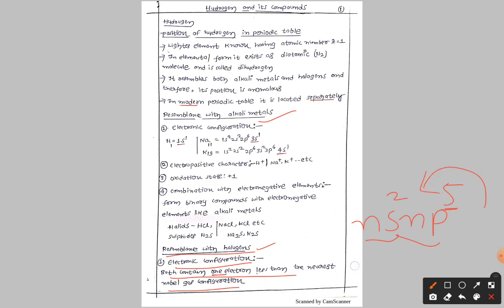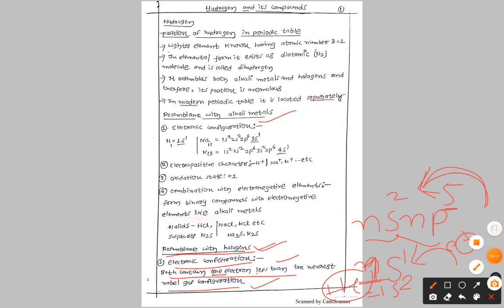Hydrogen also has 1s1 configuration. If it takes one electron, it gets 1s2, which is the helium configuration. So to get the noble gas configuration, both have one electron less. That is one of the resemblances with the halogens.